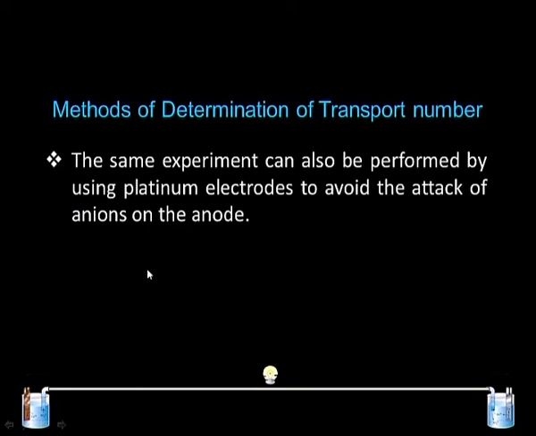If we are using a silver electrode, in that case the nitrate ion can react with it, and instead of a decrease, an increase in the concentration of silver ion is observed. The same experiment can also be performed with a platinum electrode to avoid the attack of the anion on the anode. So, basically the experiment can be done with the silver electrode as well as the platinum electrode, and we need to do two different types of calculation to arrive at the result.